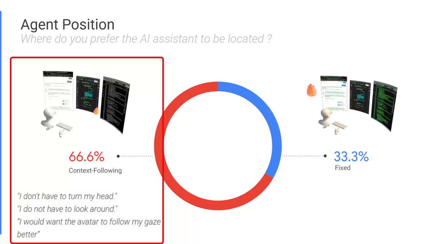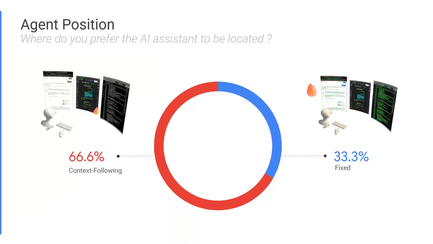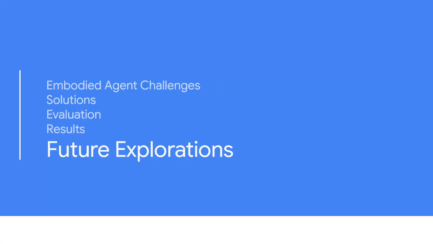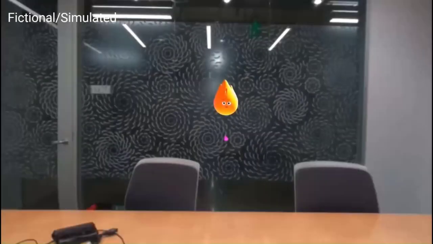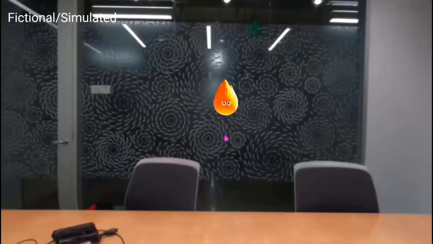Those that preferred context following valued an accessible agent which can be seen without turning their head to the fixed location on the side. In general, users highlighted how the avatar location seemed to represent the information the avatar has access to. Future explorations could involve mapping outputs through both visual and auditory channels.